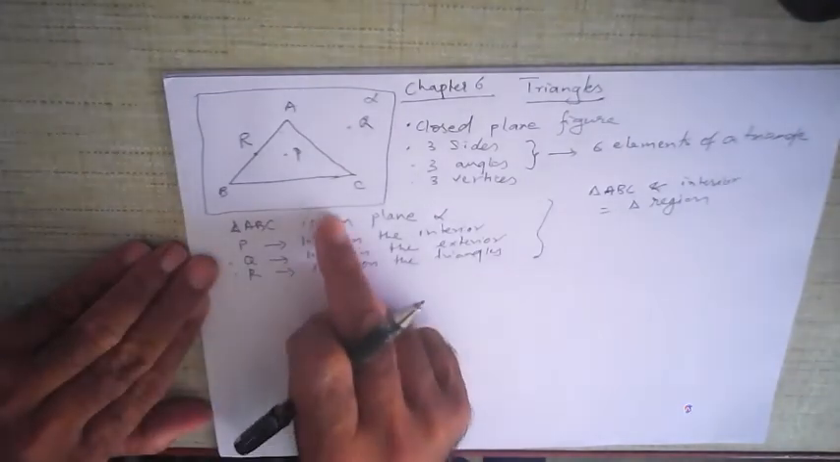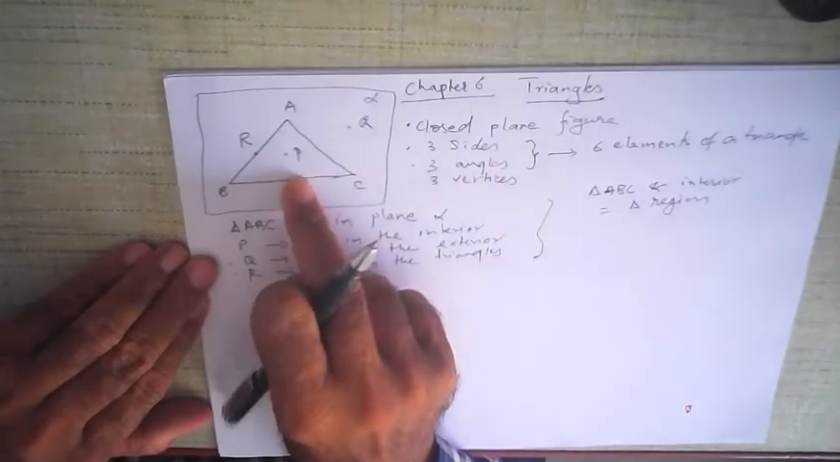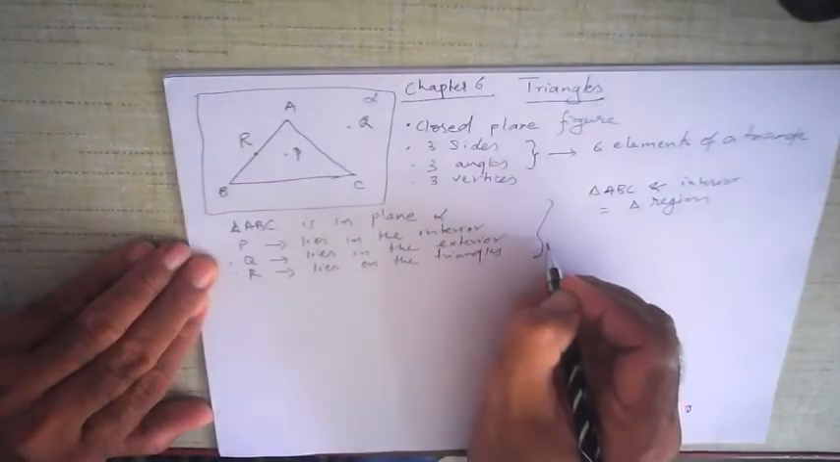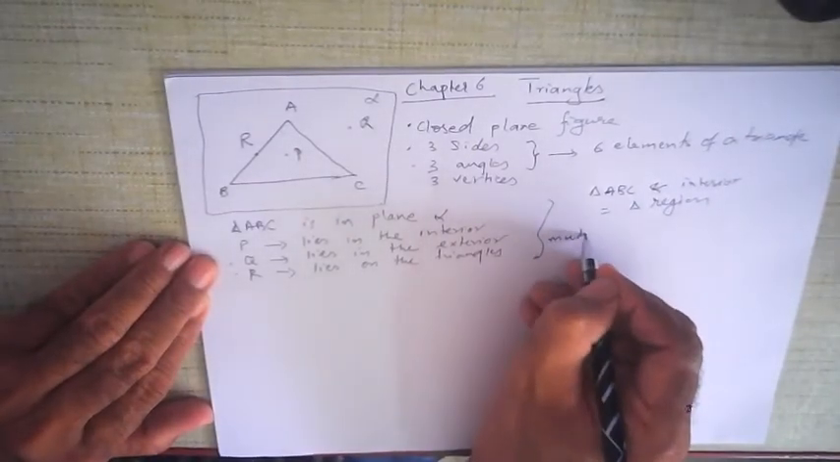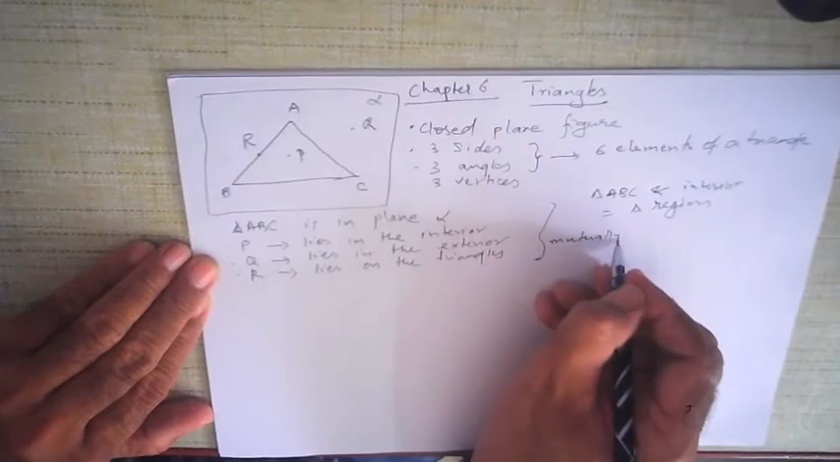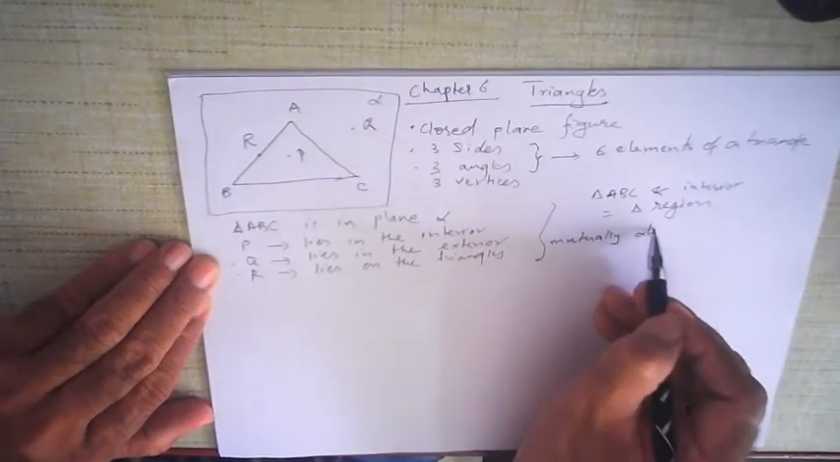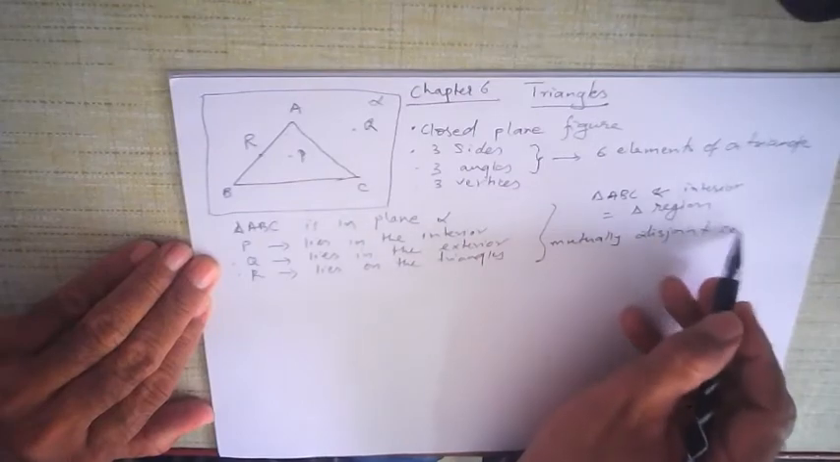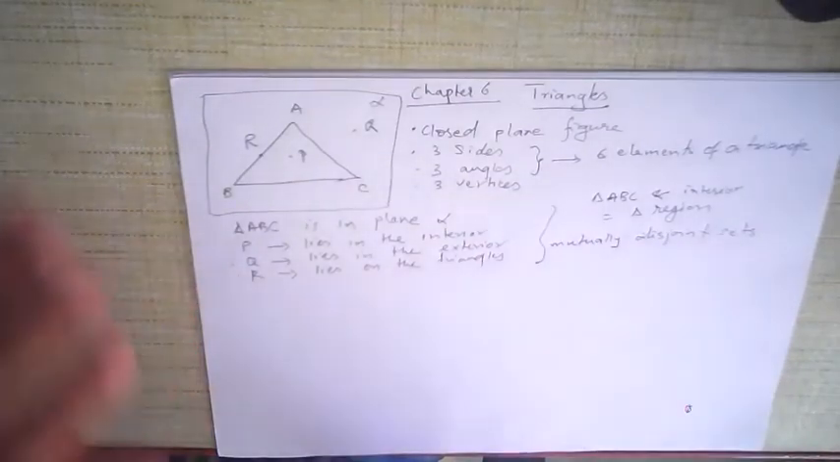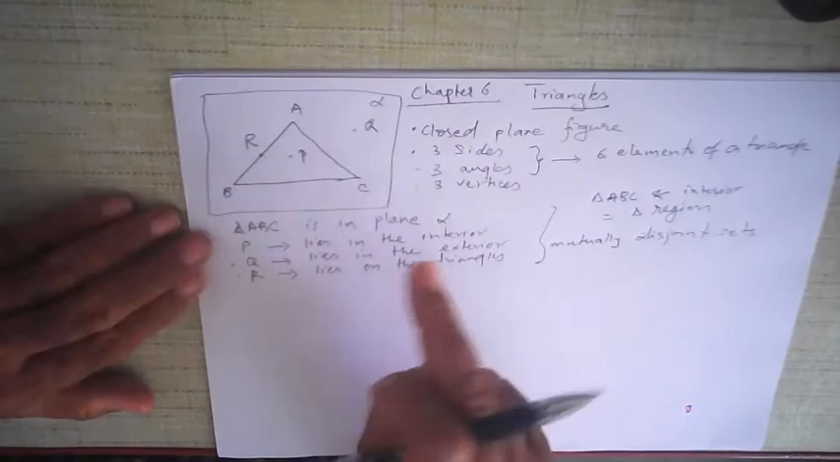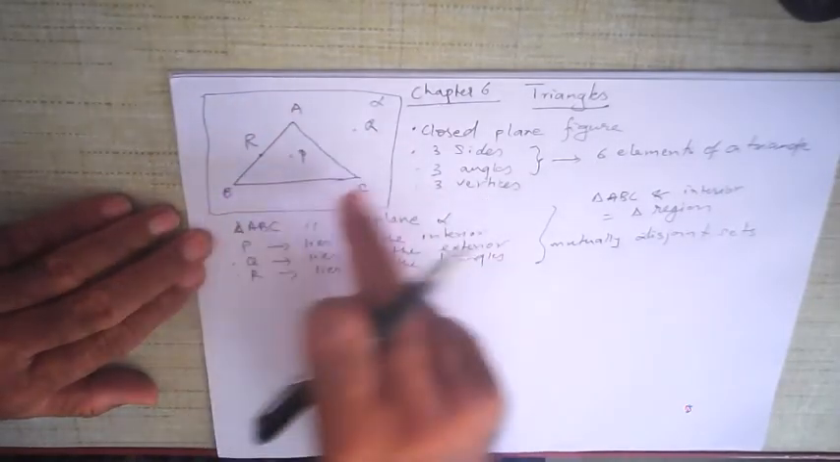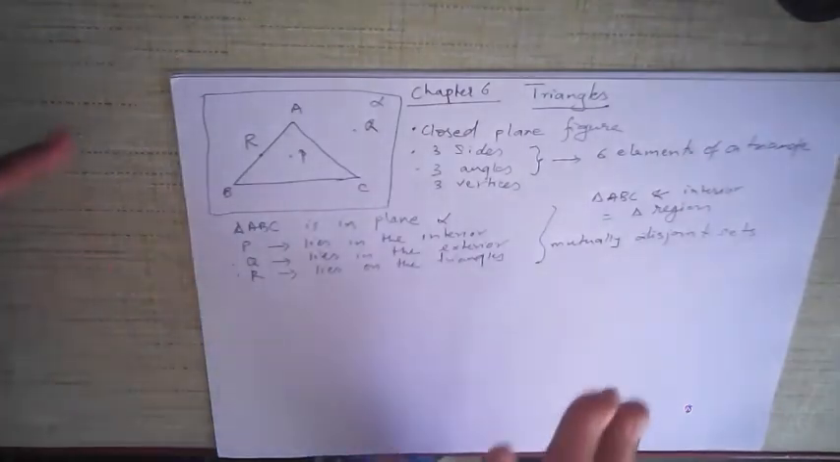A triangle divides the plane it is contained in into three mutually disjoint sets. You see, these are mutually disjoint. We'll come across these words many times. Mutually disjoint sets. Now, what is the meaning of mutually disjoint sets? That means there is nothing common between what is in the interior, what is in the exterior, and the triangle itself. There are three separate sets of points.